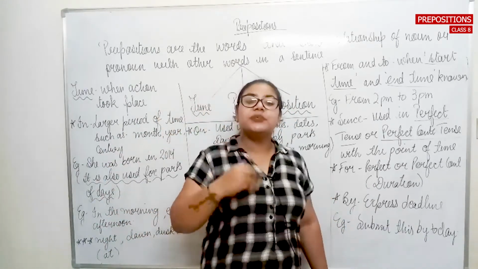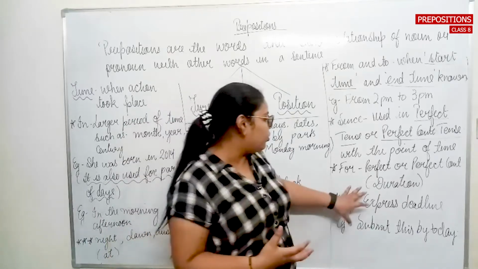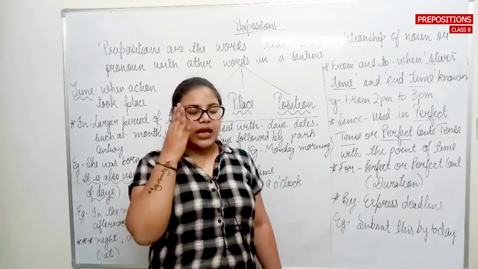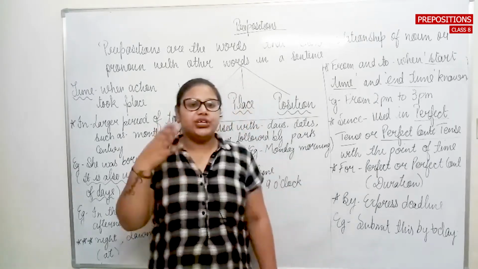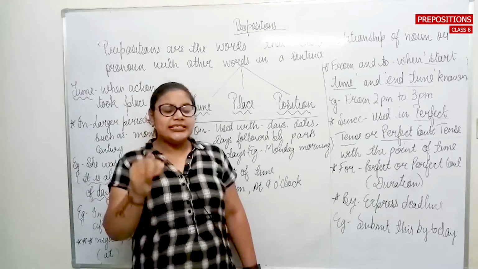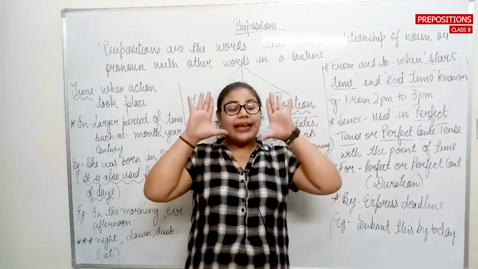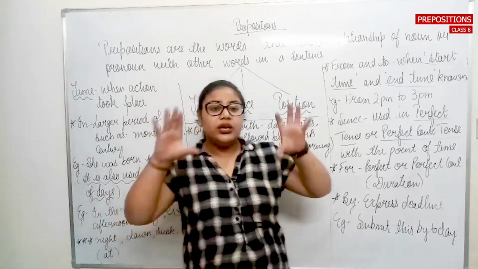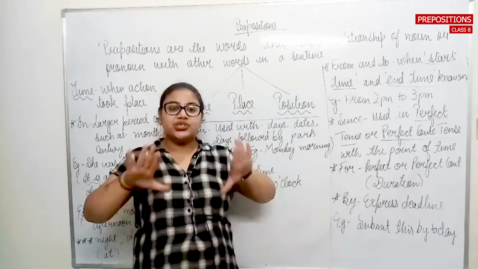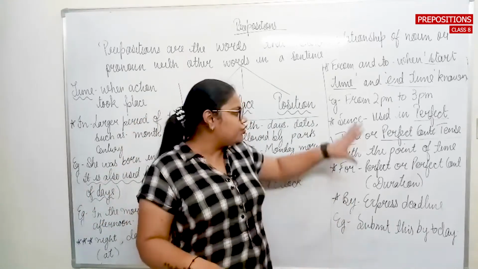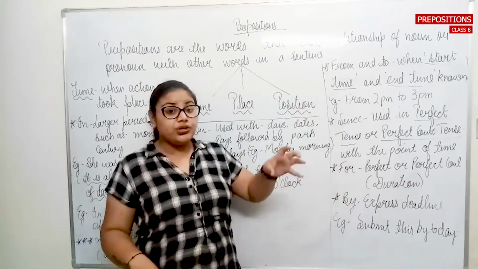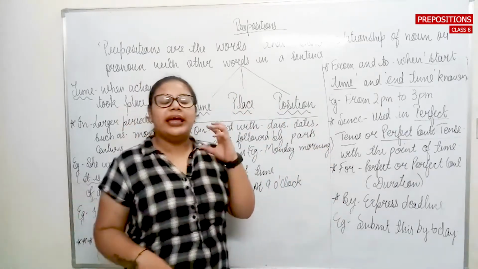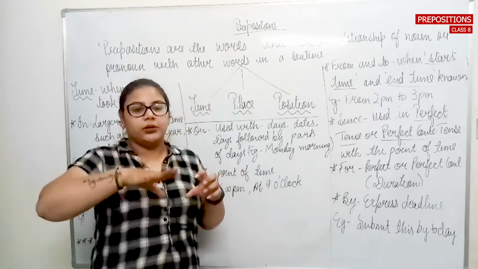वो चीज कब start हुई है? For example, if I talk about since, I have been teaching you since Monday or since January. मैं particular time बता रही हूँ कि मैंने January से पढ़ाना start किया. So whenever I am talking about at what point of time that action has been started, I need to use the preposition since. I need to use a preposition of time, which is since, whenever you are talking about any action which has been started at a particular time.